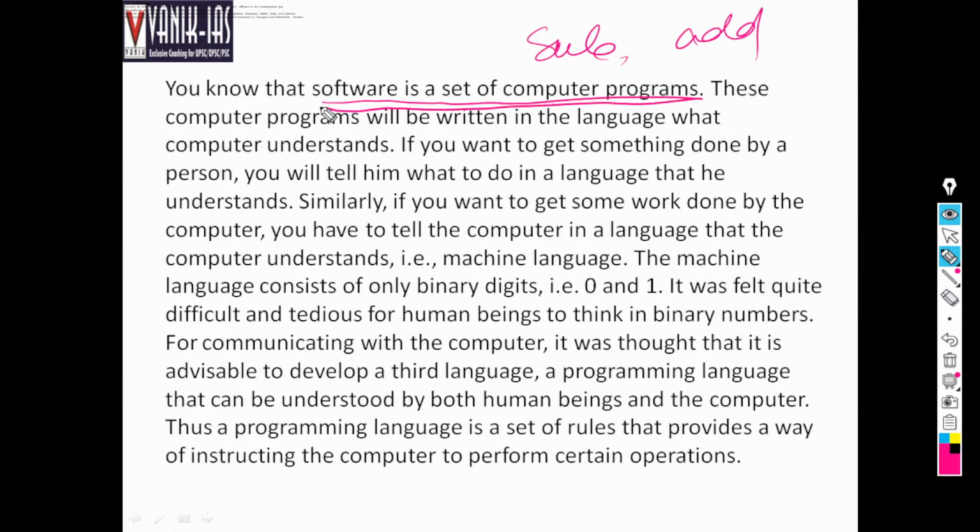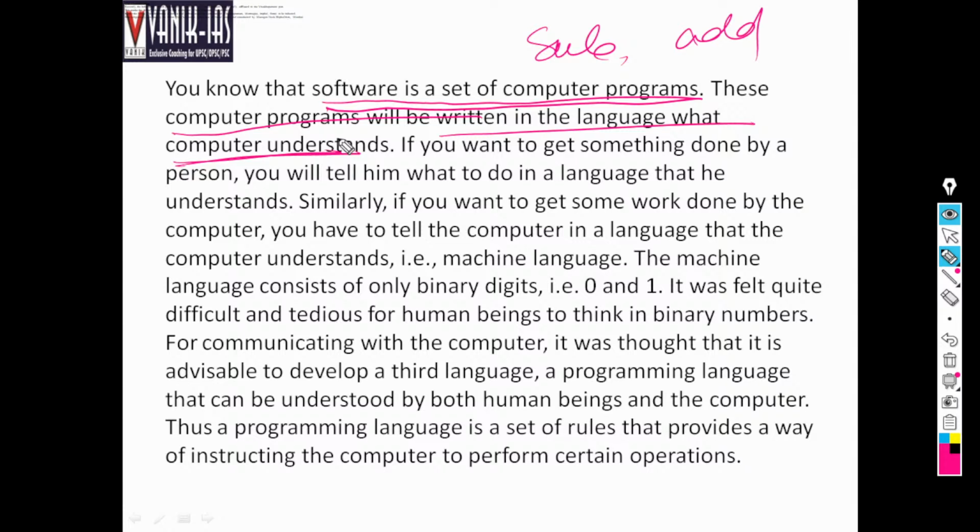We know that software is a set of computer programs. These computer programs will be written in the language which the computer understands, right? Software is essential because software makes the hardware work, right? This set of programs is called software, and these programs are made up of a certain language that the computer understands, right?